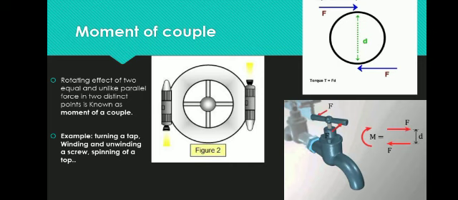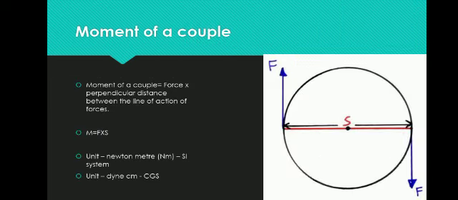A couple is two forces acting in opposite directions making the object rotate. We use this principle in turning a tap, winding and unwinding a screw, and spinning of a top. Likewise, we use this principle.